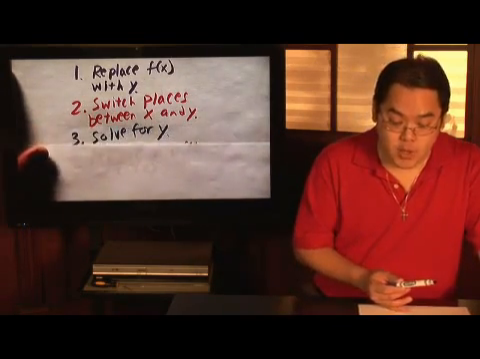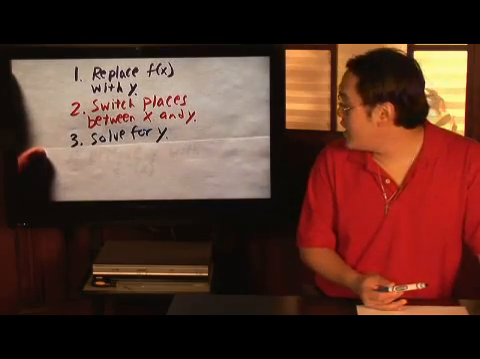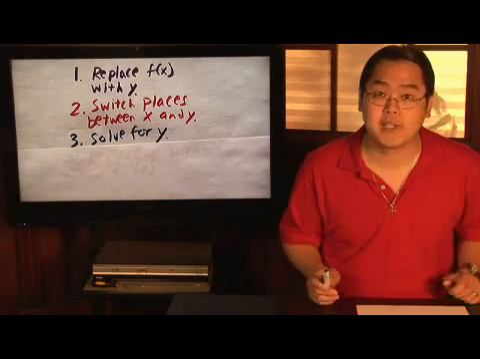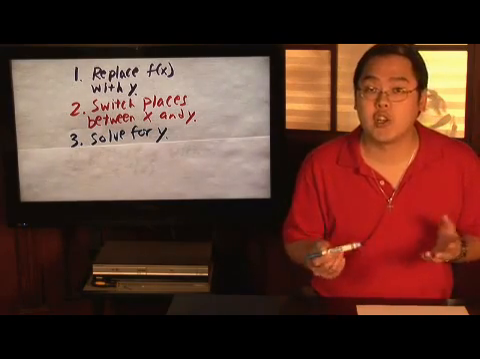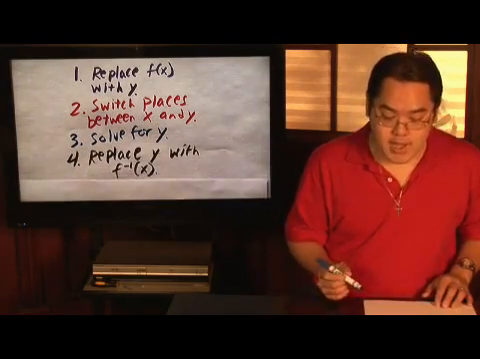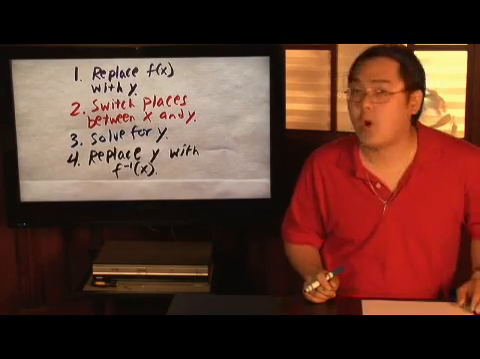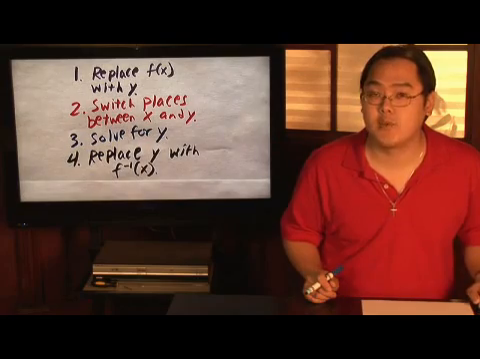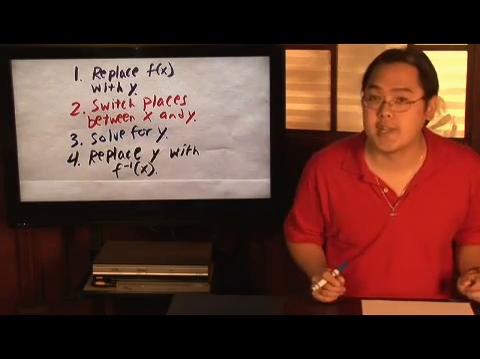Because once you switch places between x and y, you need to solve for y. In other words, you need to get y by itself. Solve the equation and solve for y. And last but not least, you need to replace y with the f inverse of x. That's the inverse function notation, f negative 1 of x.